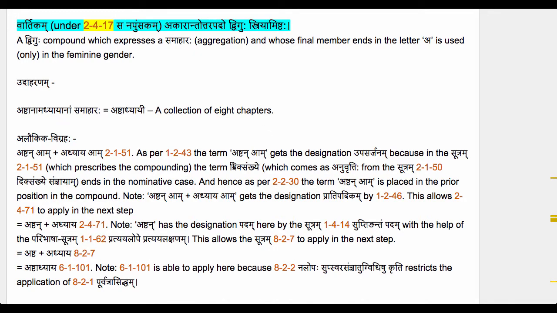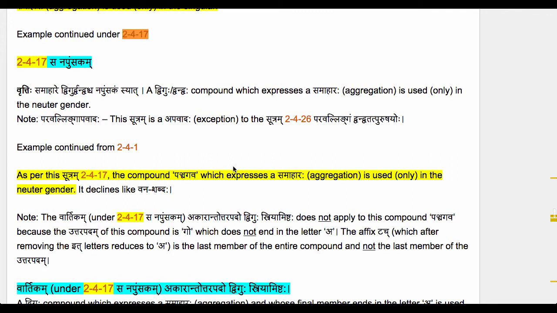We just studied the Sutram 2417, Sa Napumsakam. That Sutram says that a Dviguhu compound or a Dvandvaha compound which expresses a Samahara aggregation is used only in the neuter gender. We used that Sutram in deriving the final form of the compound Panchagavam.